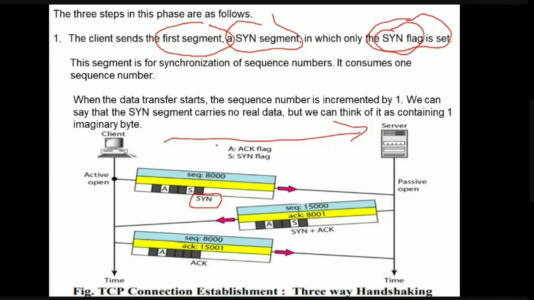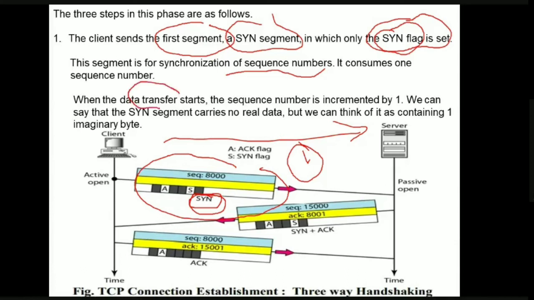So why is this SYN segment used? It is used for the synchronization of the sequence number, because after establishing the connection, they are going to transfer the data, right? So the SYN segment is first of all used for synchronization of the sequence number. Whenever it sends a SYN segment, it is going to consume one sequence number. After the data transfer starts, the sequence number will be incremented by one, obviously. So even though this particular segment does not carry any data, it has a sequence number.